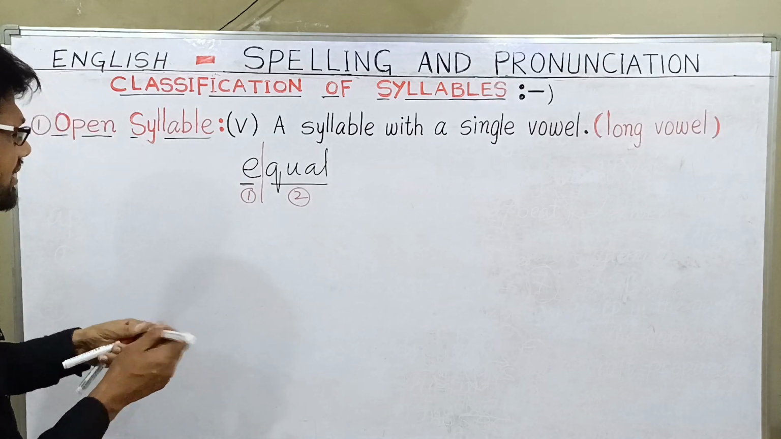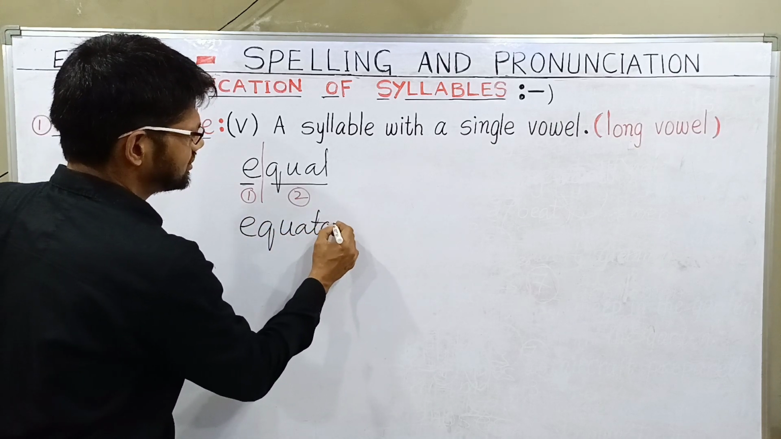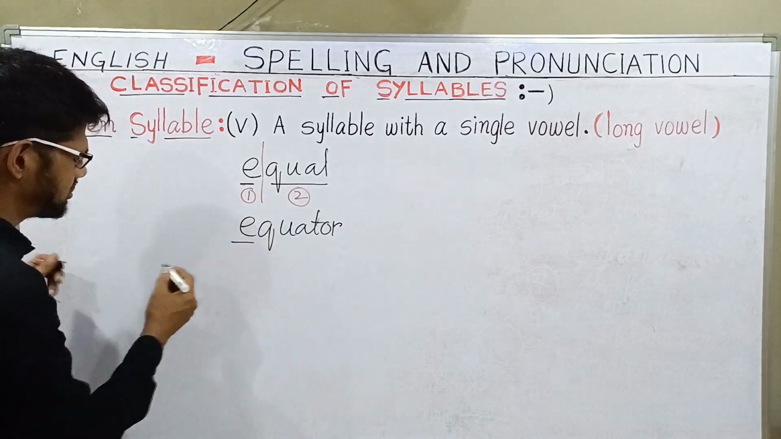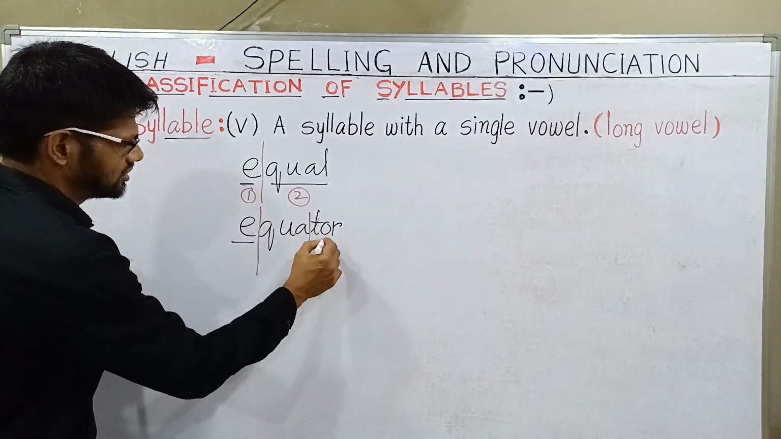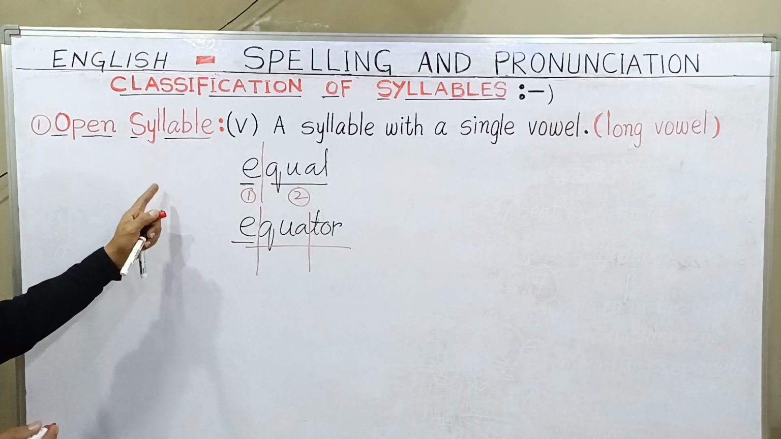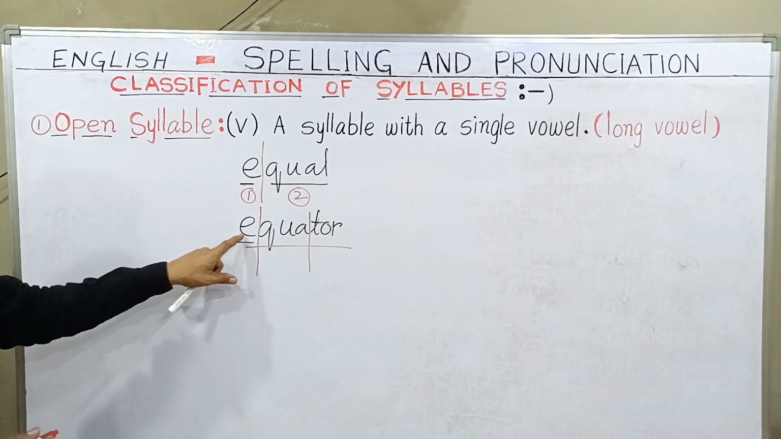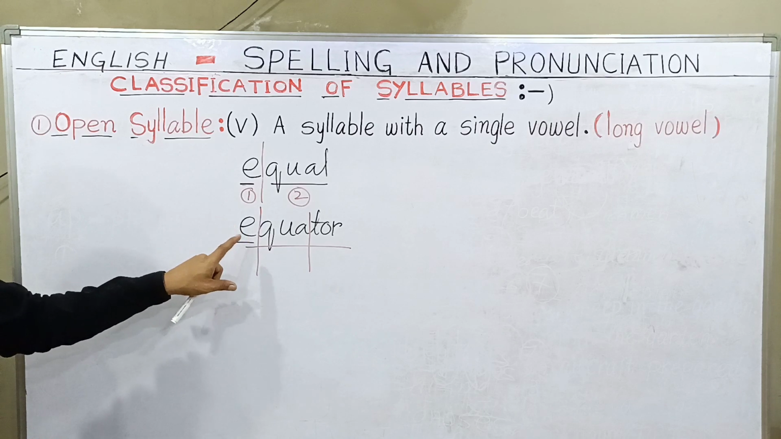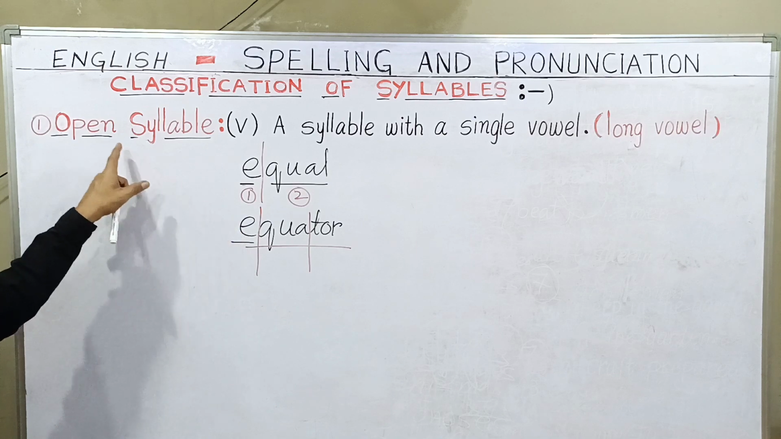Now I can give you many examples. Equator. Here also it is the same thing, the E sound. Here you can notice E. How many syllables? E-qua-tor, three syllables are there. But the first syllable is an open syllable. We are focusing on open syllables. The E is a long vowel sound, not accompanied by any consonant, so E itself gives the long vowel sound and makes one syllable.